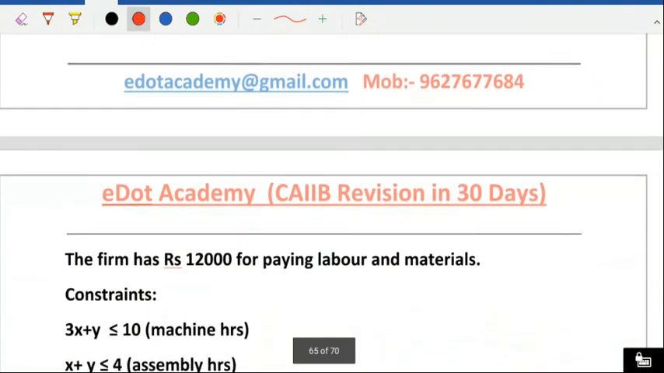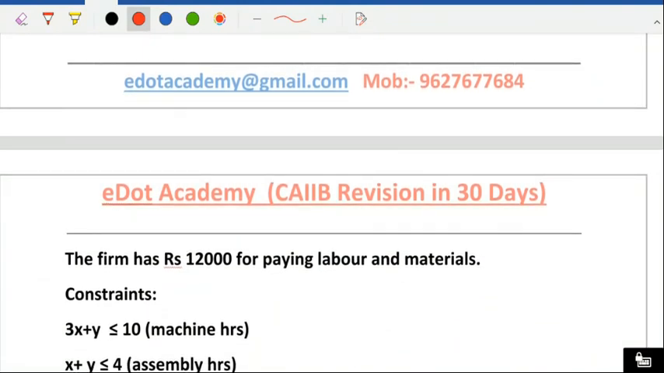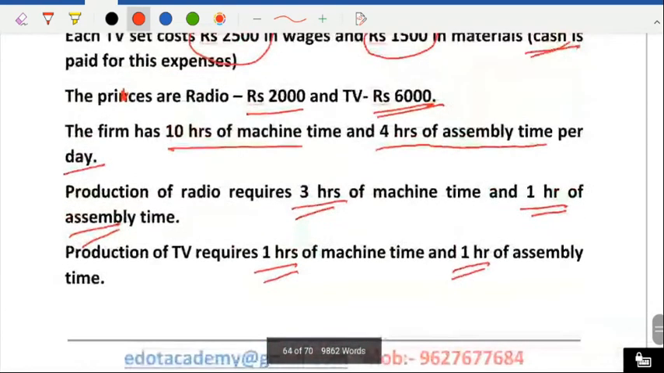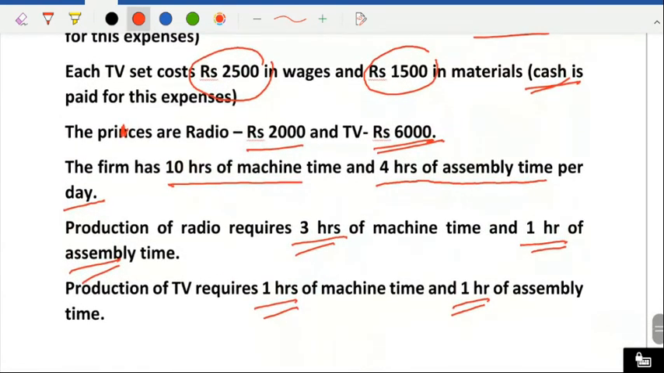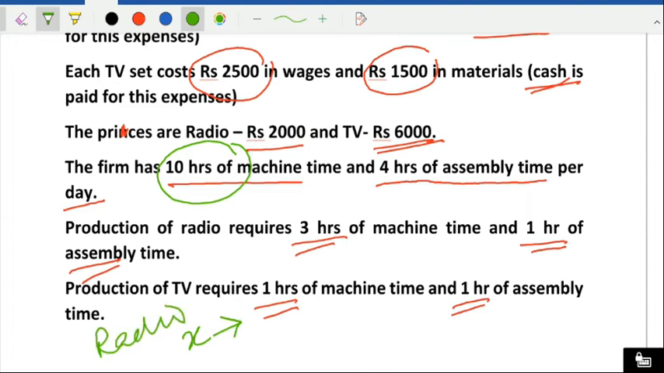Now we'll take the constraints one by one. First we'll take machine hours. We have 10 hours of machine time. Here you can see 10 hours machine. That machine can work up to a maximum of 10 hours. I have taken X as the number of radios produced, and Y as the number of TVs.